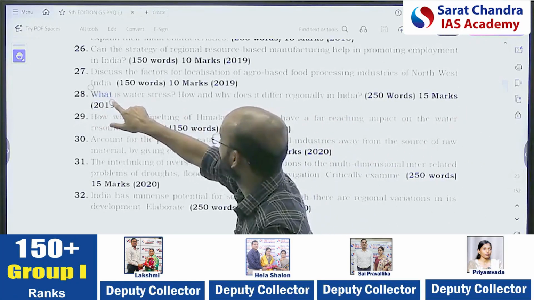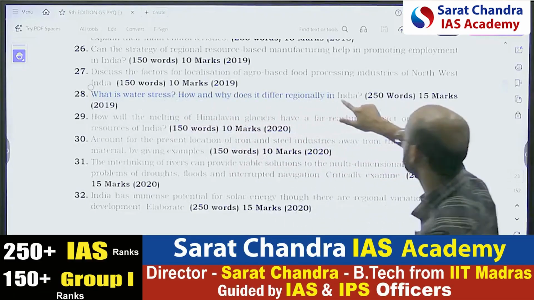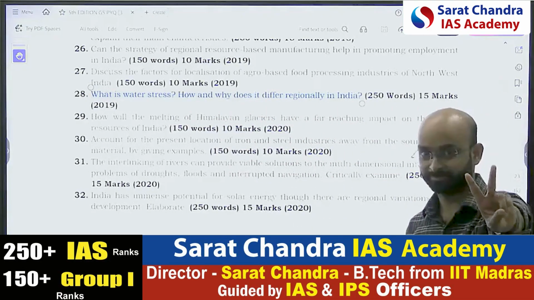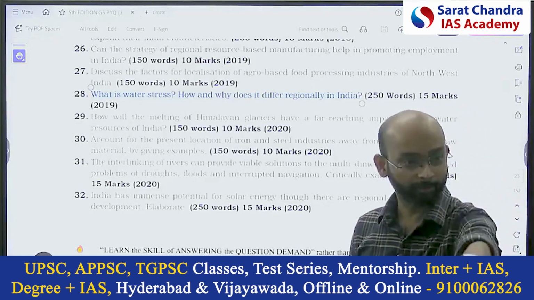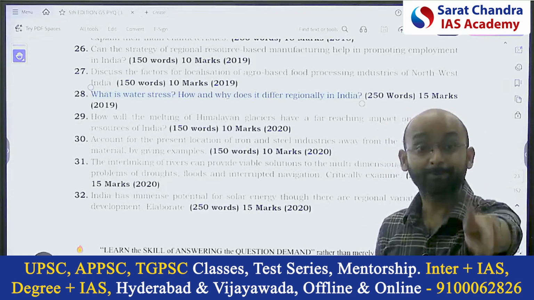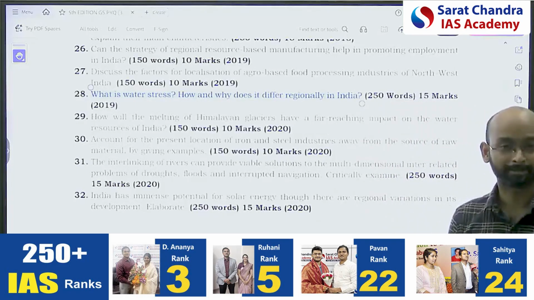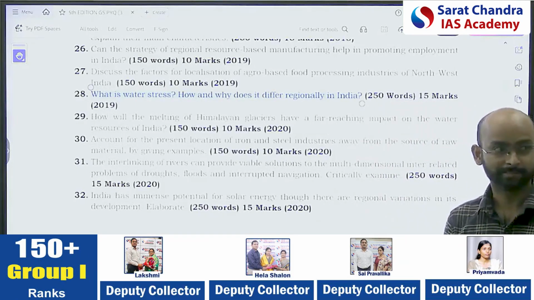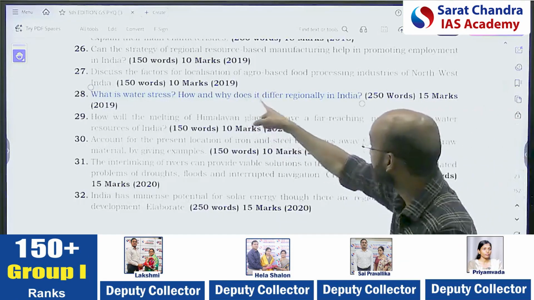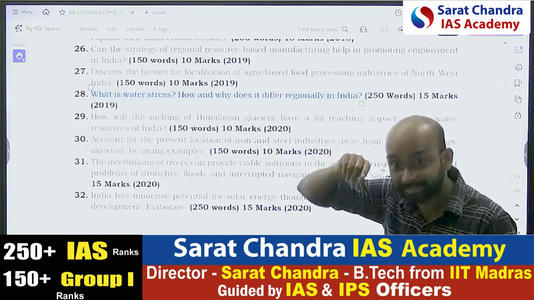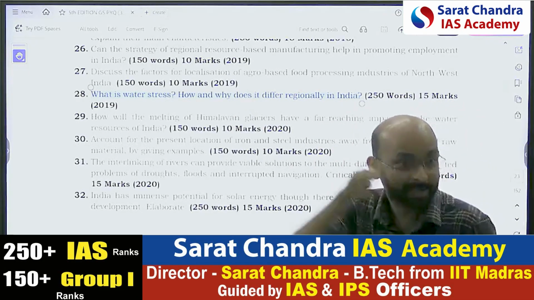See here, 28. Water stress. What is water stress? How and why does it differ regionally in India? Observe two things. First, I told you water is an important topic, yes or no? Yes. Second, what I told you: distribution. Are they asking the second part? Yes. They are asking why and how it differs regionally in India. We took it very randomly, but you can see the language of the syllabus and the language of the question.